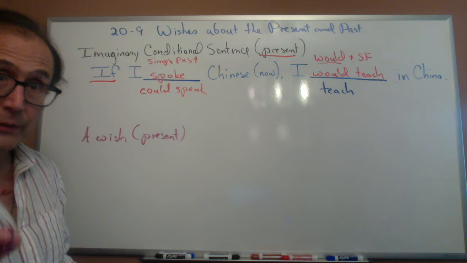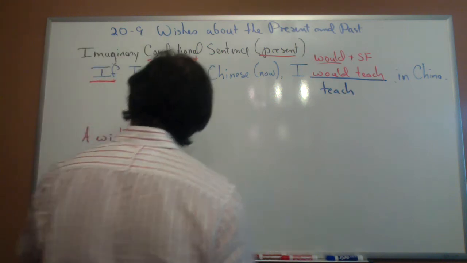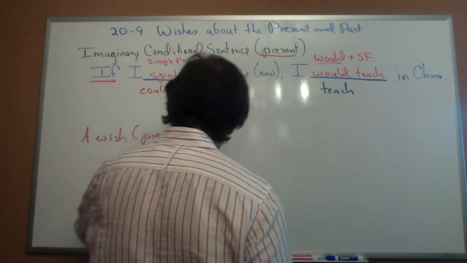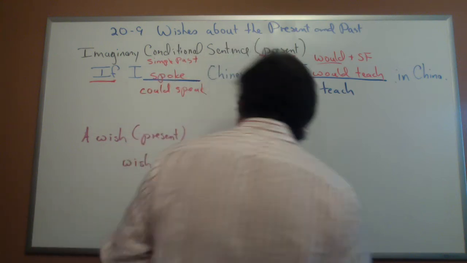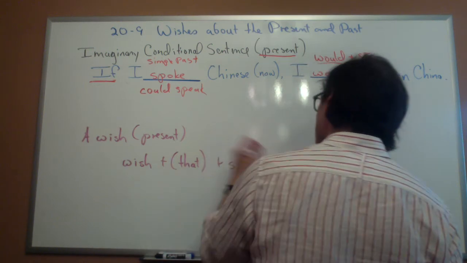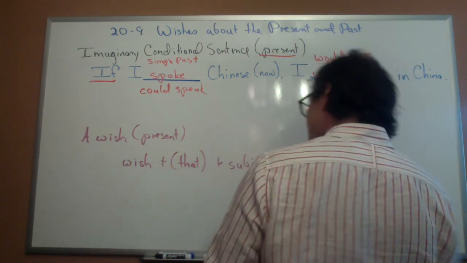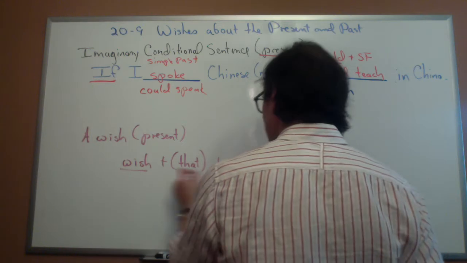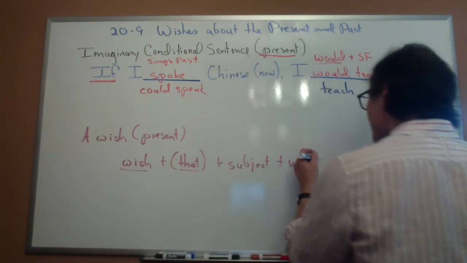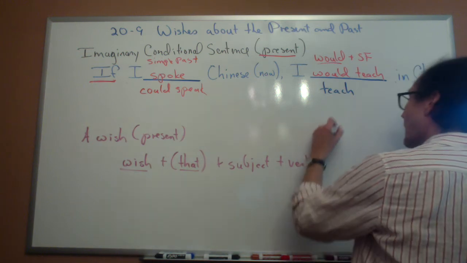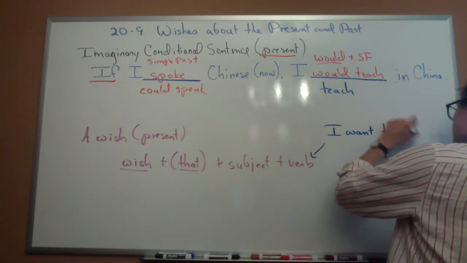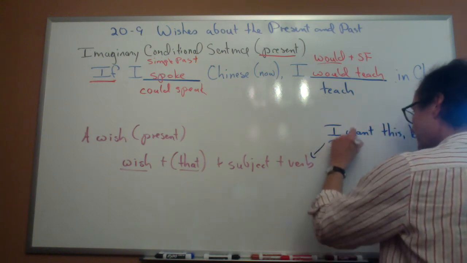Now, you'll remember in the last video when I said, if I use wish plus that plus subject plus verb, when I use wish and that plus subject plus verb, that means I want this, but I don't think it's real or possible.